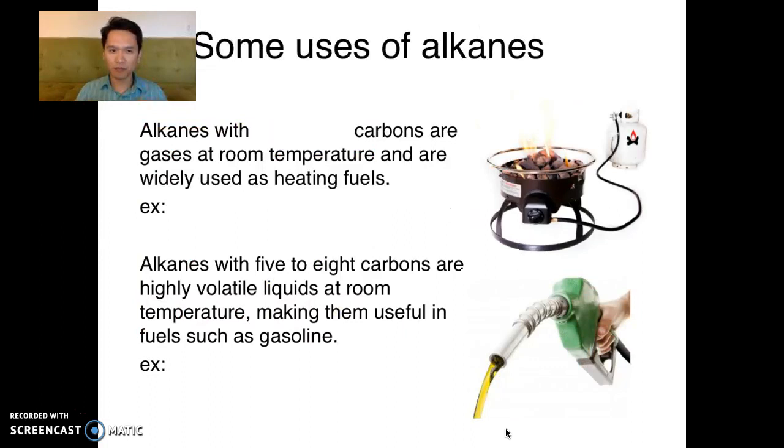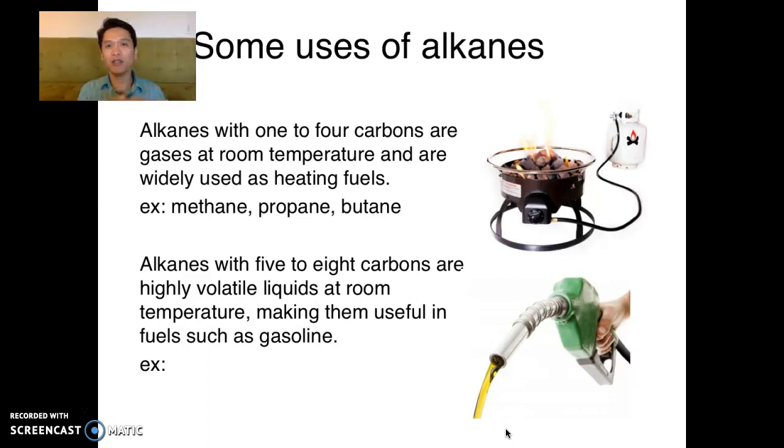So we'll start from the bottom. From the bottom of this list, we have alkanes that range from 1 to 4 carbons in length, right? So what are some examples? The first one, if we have only 1 carbon, we call that a methane. And again, where is methane found? Methane you may use in your everyday cooking when you turn on your stove, right? So that's a gas, correct? Where's another one that you may know? Propane. Propane or butane is some of the gases that are kept in a tank because they are gases also. And these gases can be burned to give you a fire for your barbecue, for example.